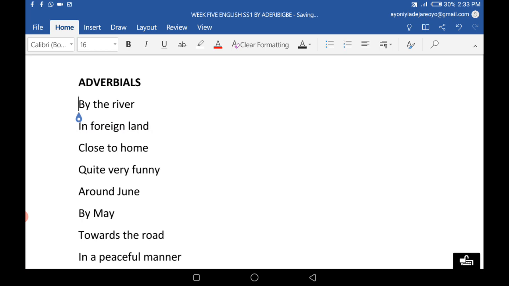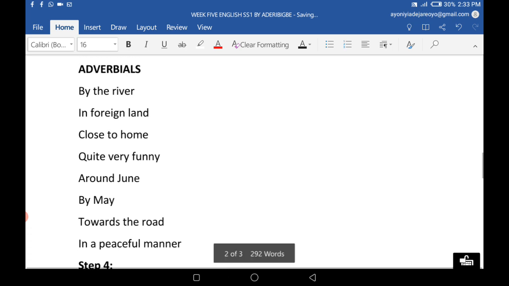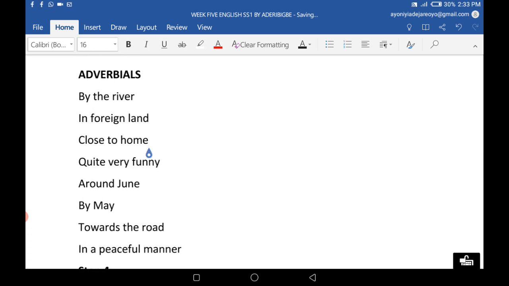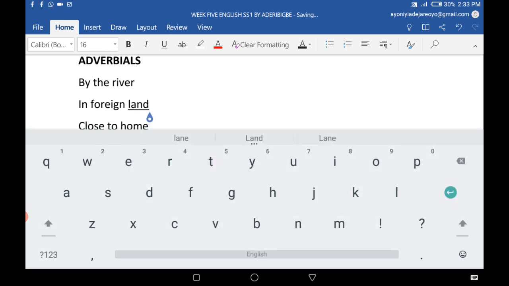In foreign land. Some souls are lost in foreign land, especially this COVID-19 period. Some souls are lost in foreign lands. That is, those that are not in their homes, in their homelands. They are far away in foreign lands, probably.